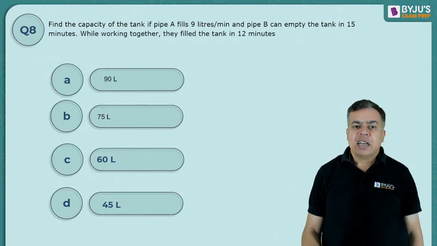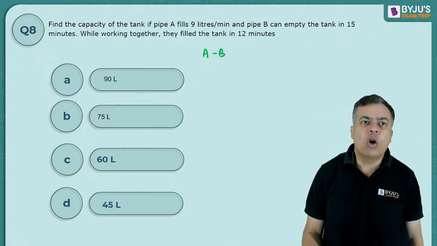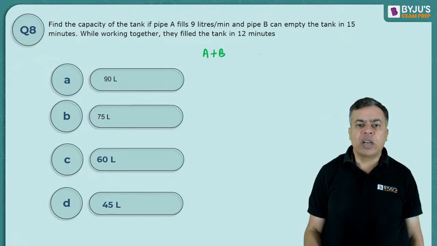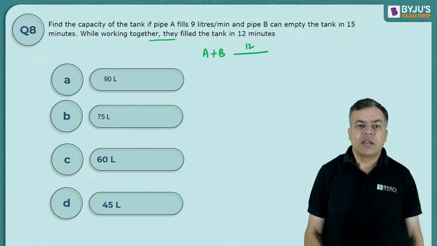Okay, just see that if A and B together, now B I am writing minus just because it is an outlet pipe. Right? Not because they are working together. You can say A plus B. They are together taking 12 minutes. It is given. And B alone is taking 15 minutes.